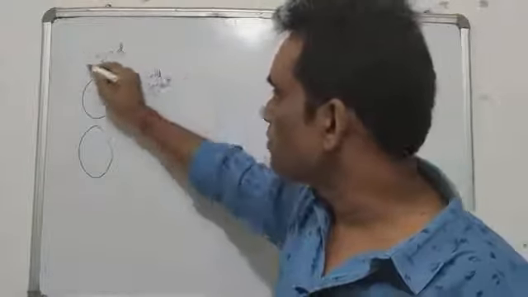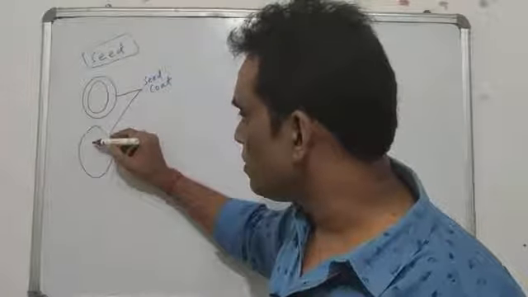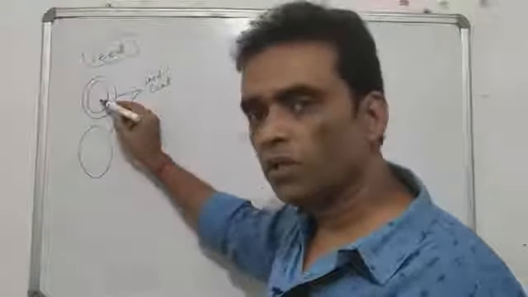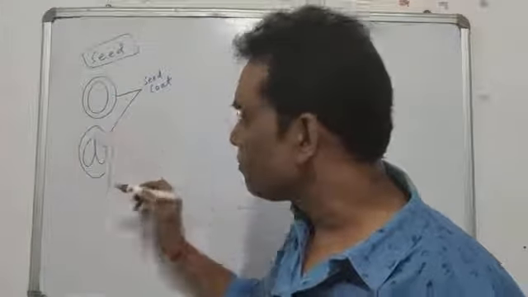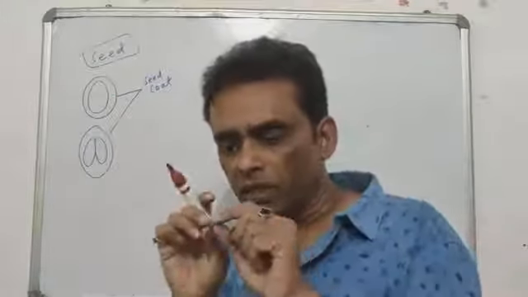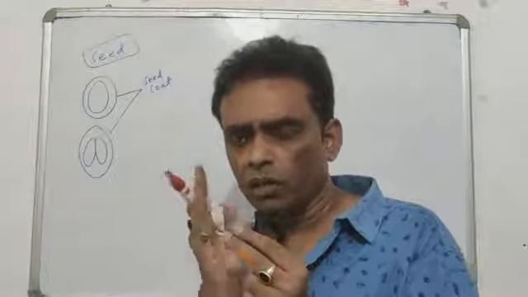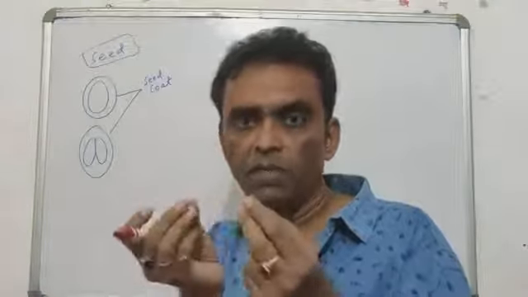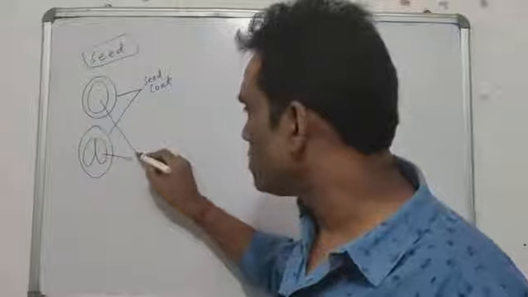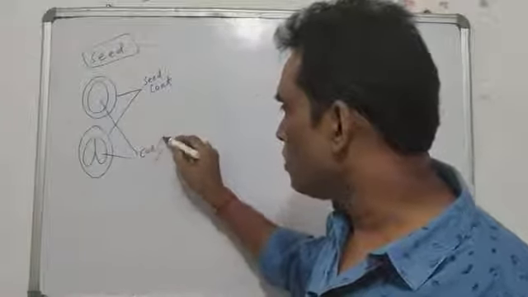The outer covering of the seed is called the seed coat. Inside the seed coat there is a structure which in some plants is found in one piece. In some other plants you will see it is present in two pieces. Like if you remove the outer peel of a pea, inside it automatically looks like it has been cut with a blade into two pieces. It is also there in gram: when you remove the brown peel, you see the yellow part. That part, in two pieces or in one piece, is called cotyledon.